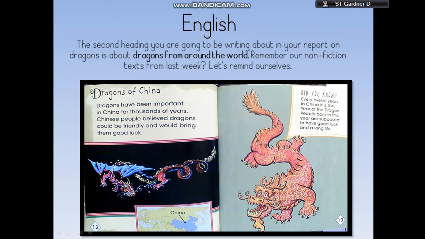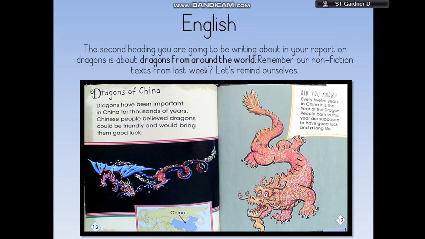The next heading I want you to write today is going to look at dragons from around the world. Again, we looked at this non-fiction text last week, so you gained that knowledge and that skill. Let's read this one.